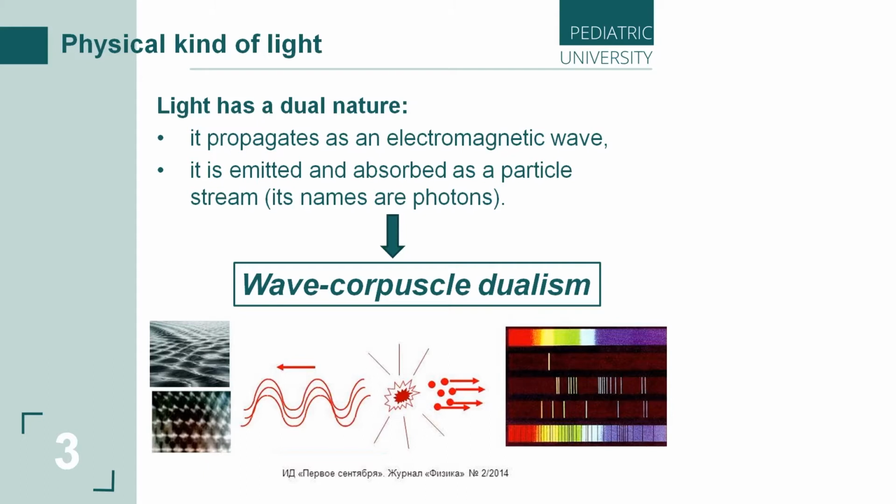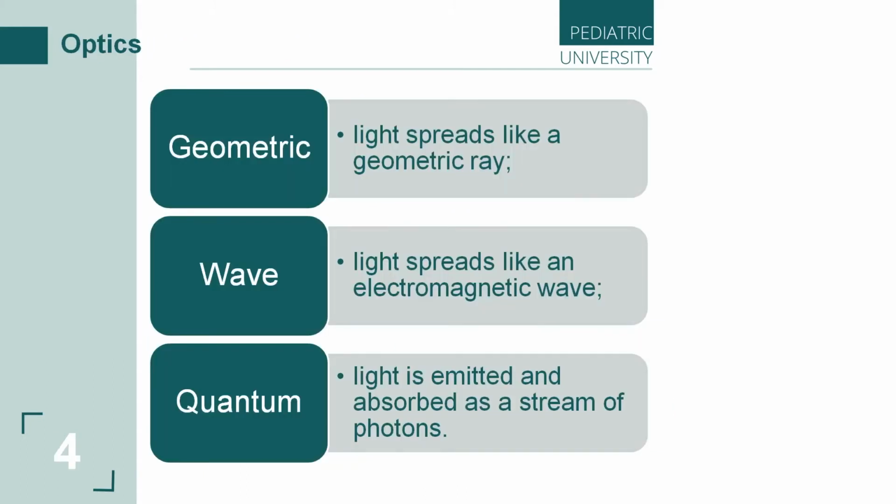Now, let's discuss the main sections of optics. We can divide optics into three large sections. These are geometric optics, wave optics, and quantum optics. Let's start with the first part, geometric optics. What is this?